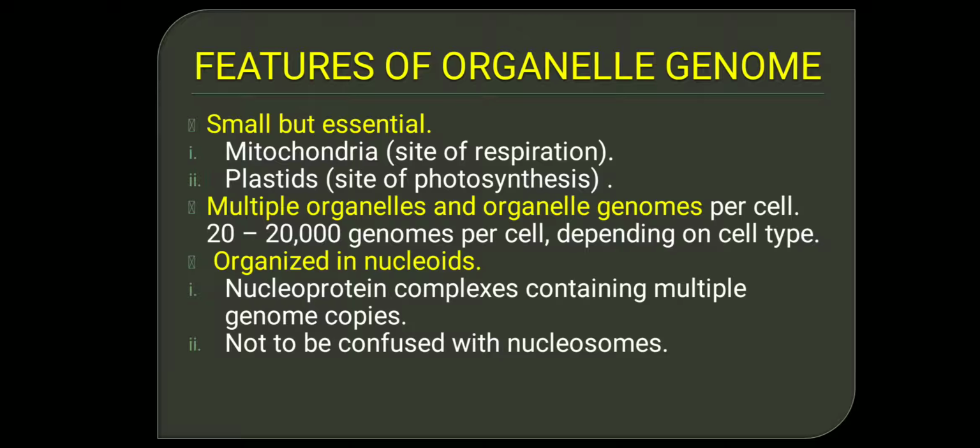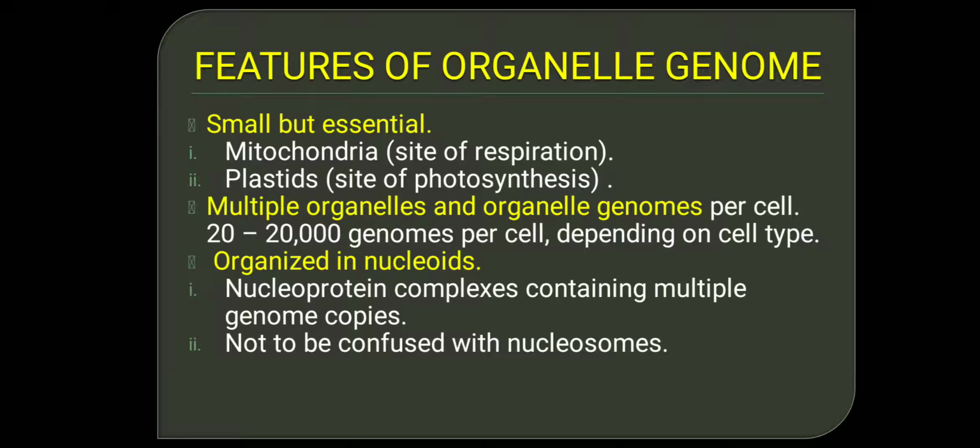The next point is that organelles are found in multiples in a cell. There is no single mitochondrion in a cell. Mitochondria always exist as multiple organelles. So many mitochondria are present inside the cytoplasm, and many chloroplasts are found inside the cytoplasm. Because the organelles are multiple in number per cell, the genomes are also multiple. It is seen that 20 to 20,000 genomes exist per cell.